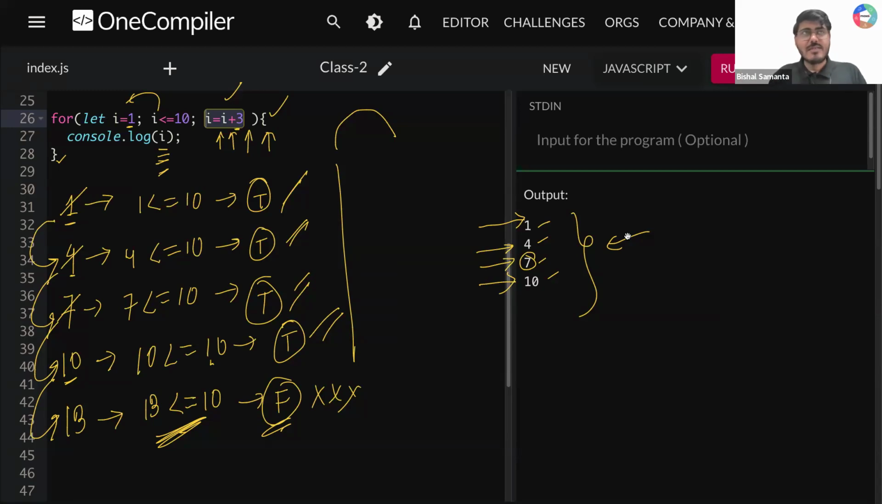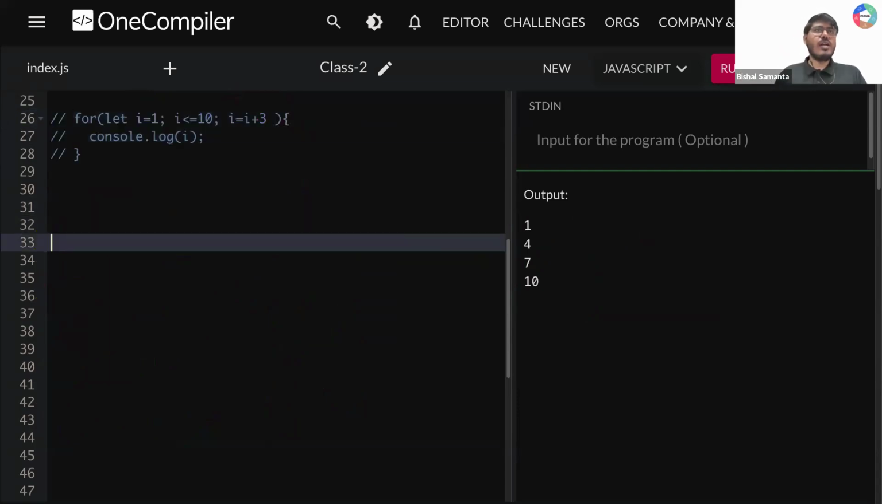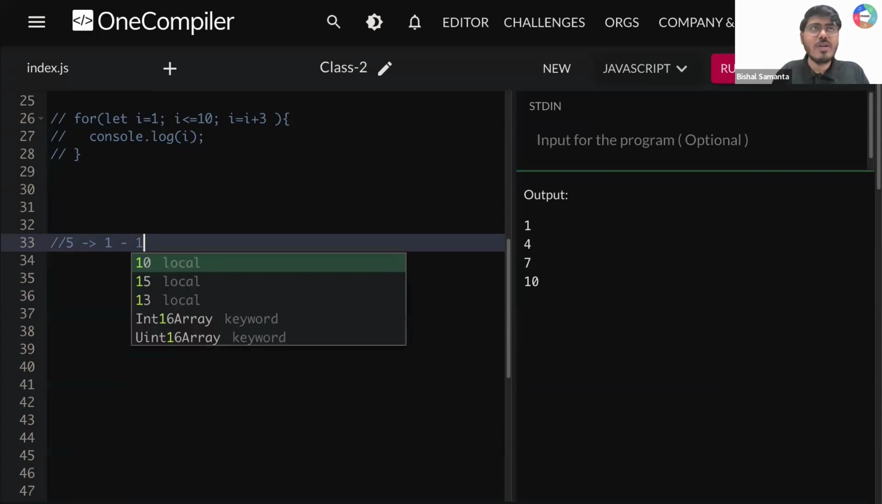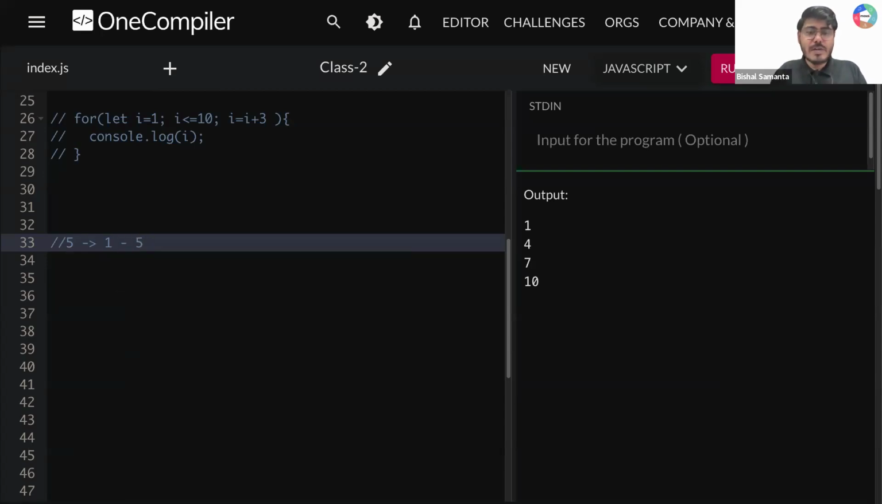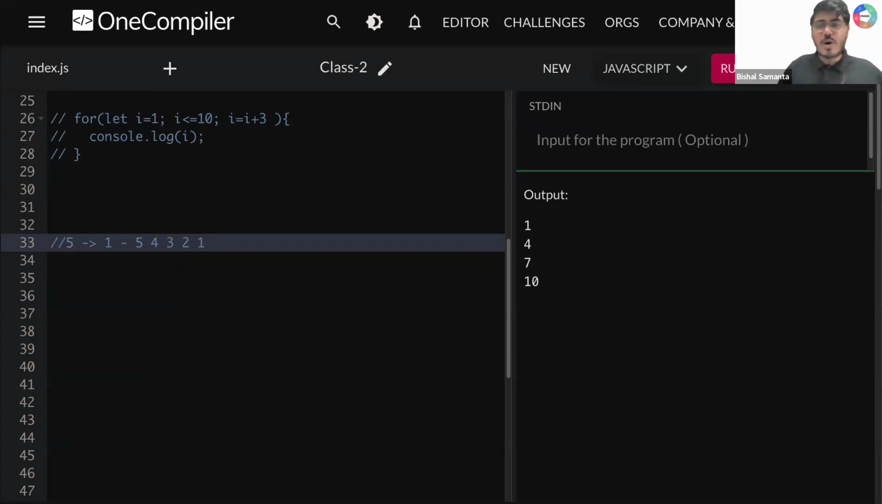Okay, so now I have a question for all of you, guys. Let's say I need to print from 5 till 1. So this is how I have to print. Let's say I need to start from 5, then I need to print 4, then 3, then 2, then 1. Is the question clear to all of you, guys, what I have to print? I don't have to start from 1, rather I have to start from 5 and then 5, 4, 3, 2, 1. So this is how I need to print.